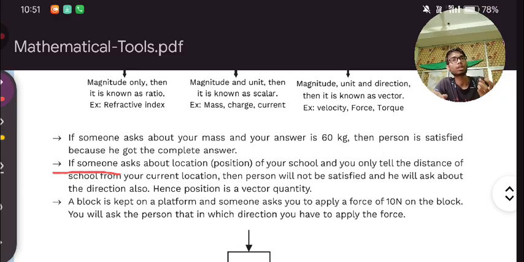That person wants to know where the location of your school is. In that case, you will say go straight, then left side, then right side, and then my school will come.